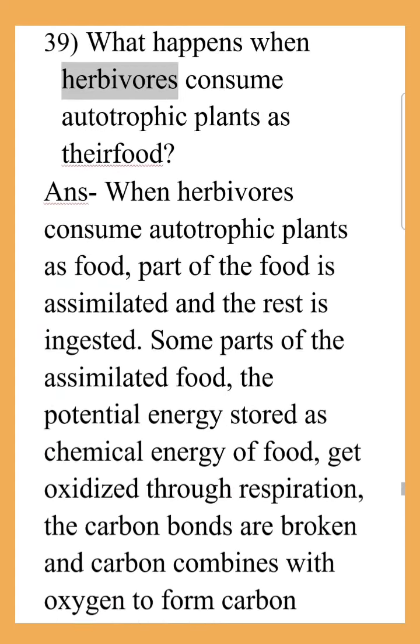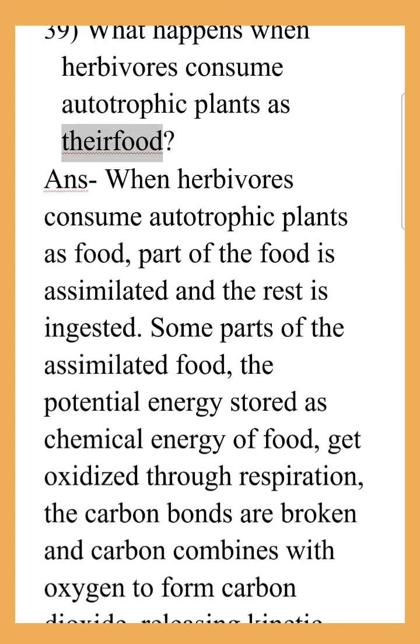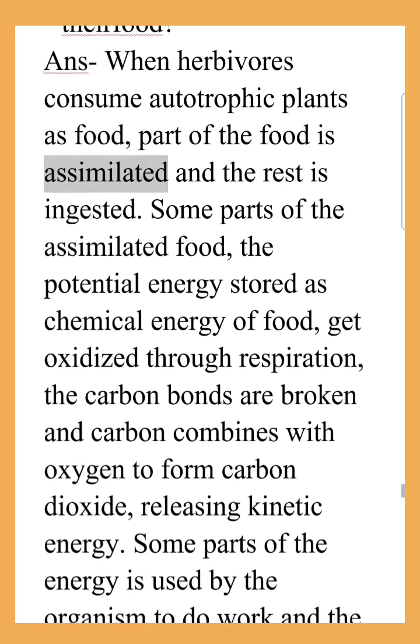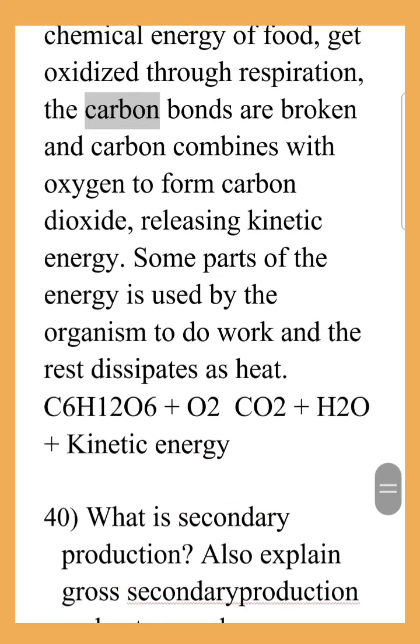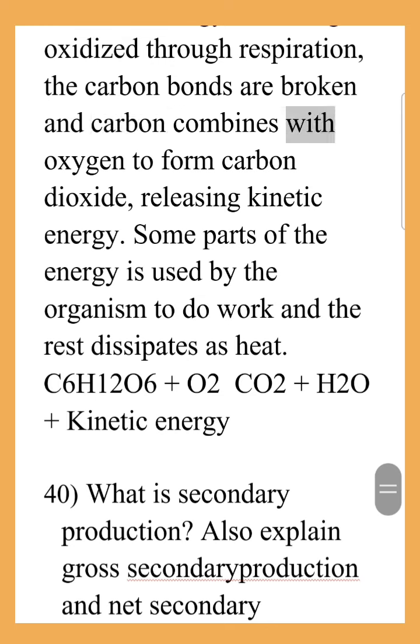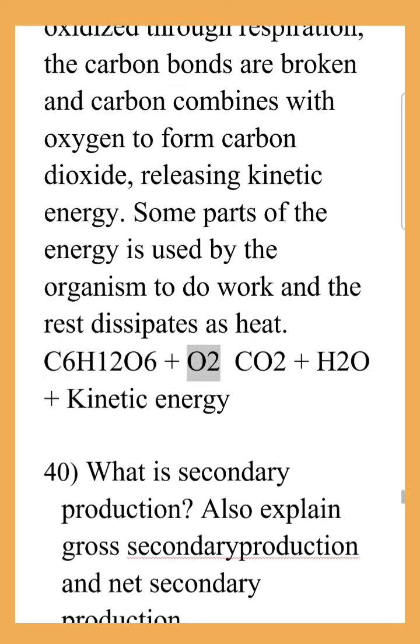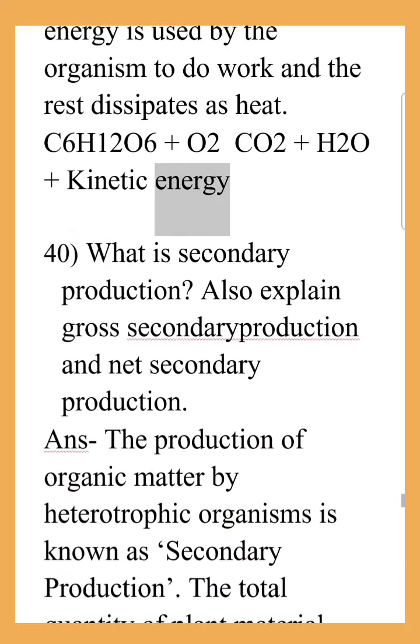What happens when herbivores consume autotrophic plants as their food? When herbivores consume autotrophic plants as food, part of the food is assimilated and the rest is ingested. Some parts of the assimilated food, the potential energy stored as chemical energy of food, get oxidized through respiration. The carbon bonds are broken and carbon combines with oxygen to form carbon dioxide, releasing kinetic energy. Some parts of the energy is used by the organism to do work and the rest dissipates as heat. C6H12O6 plus O2 gives CO2 plus H2O plus kinetic energy.